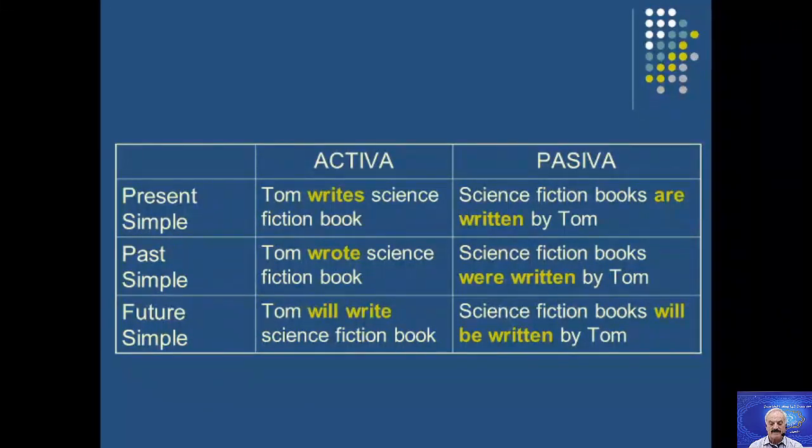The last example: future simple. Tom will write science fiction books. Then, as I told you before, I must use be. Whenever there is a sentence with will, shall, can, could, may, might, any one of these auxiliary verbs, I should write be. So, Tom will write science fiction books. It becomes science fiction books will be written by Tom.